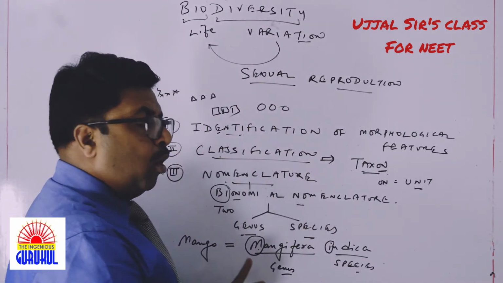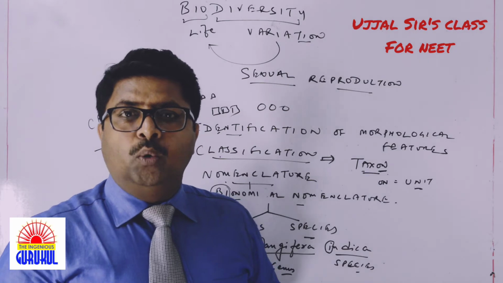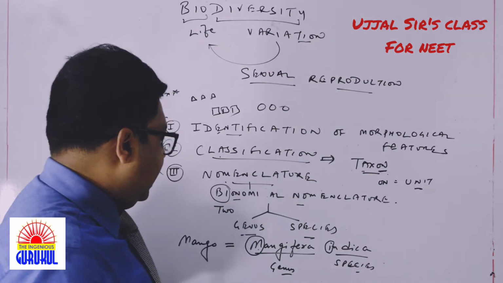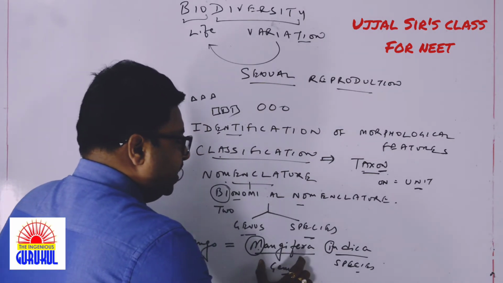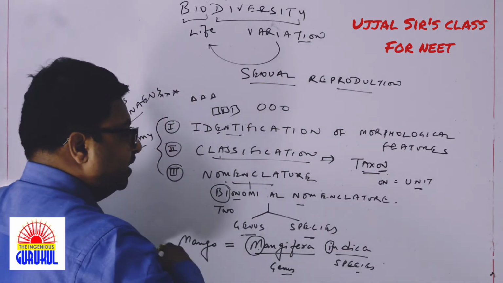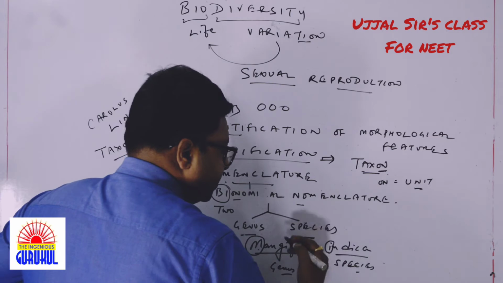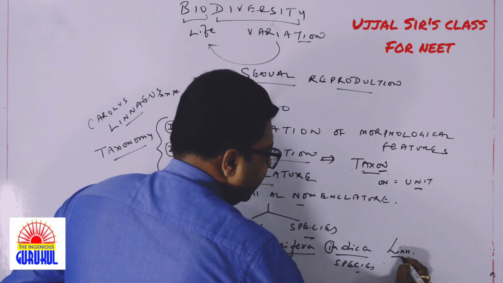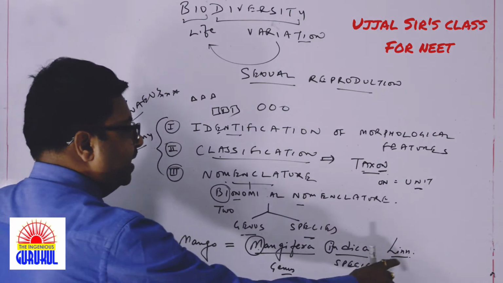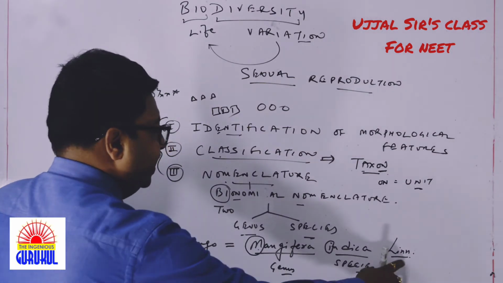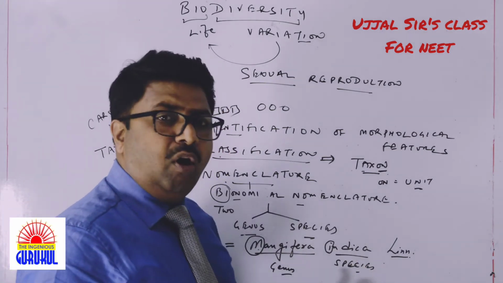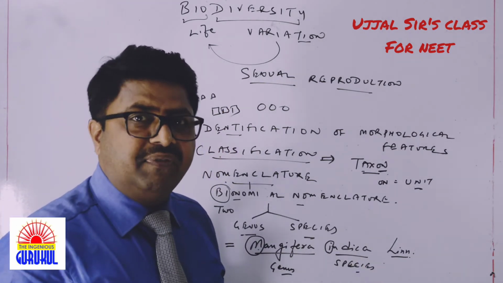Mind you, the biological name always starts with, the origin always remains the same, and that is Latin origin. And again, after genus and species, the author's name who has proposed the particular name, we have to write in Latin, and we have to write Lin. Why Lin? It has come from Linnaeus. So this is the scientific name of mango, to be specific.